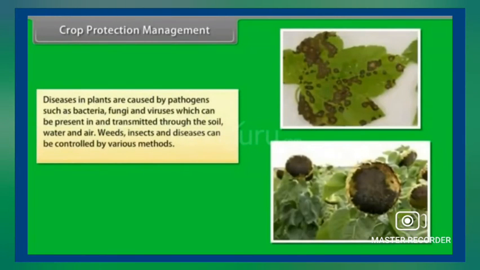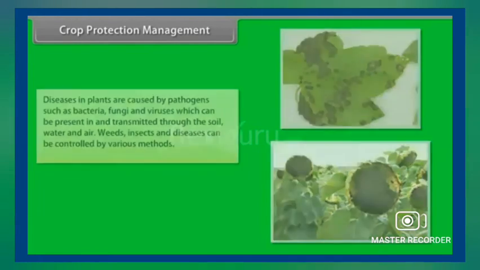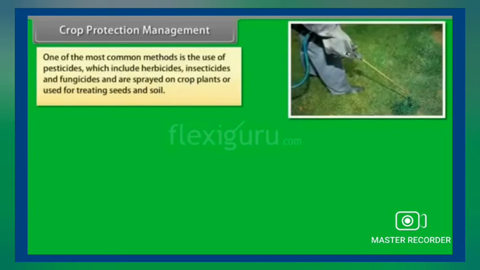Diseases in plants are caused by pathogens such as bacteria, fungi, and viruses, which can be present in and transmitted through the soil, water, and air. Weeds, insects, and diseases can be controlled by various methods. One of the most common methods is the use of pesticides, which include herbicides, insecticides, and fungicides, and are sprayed on crop plants or used for treating seeds and soil.